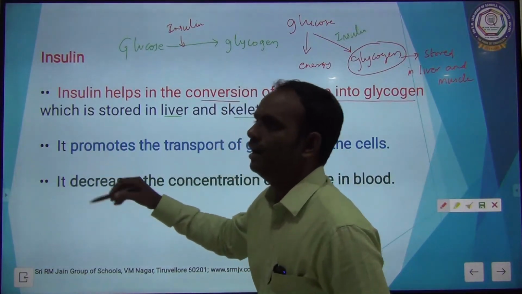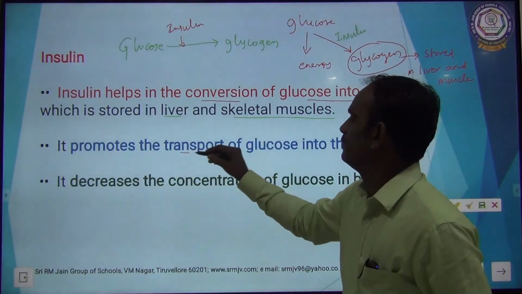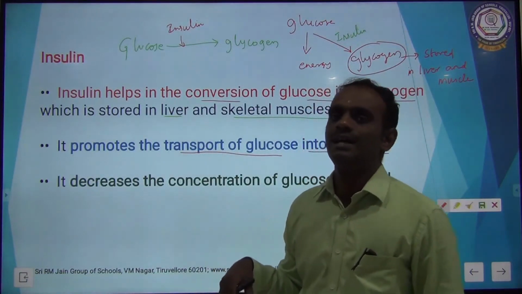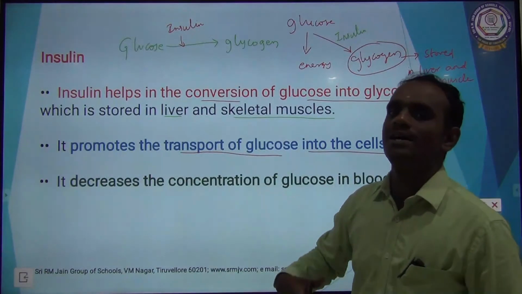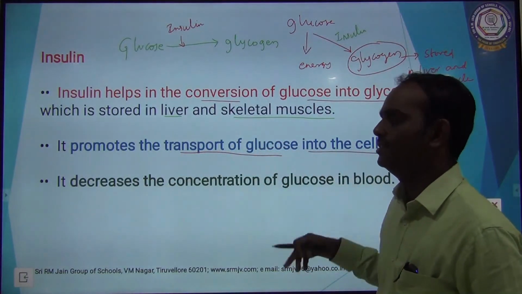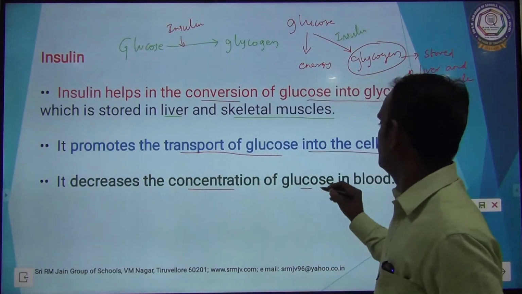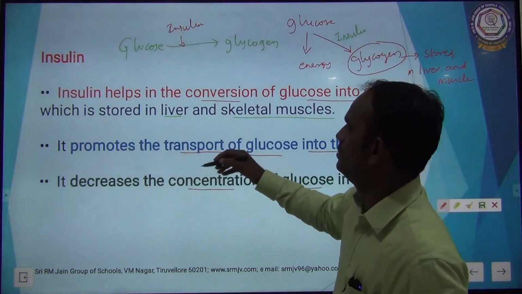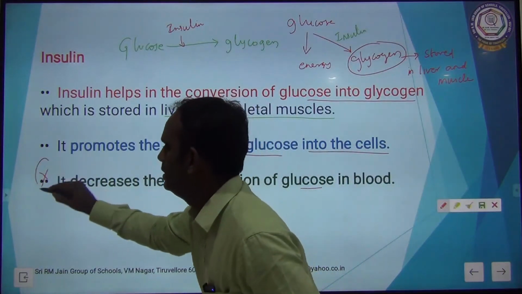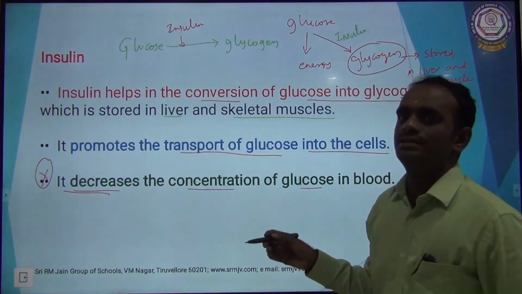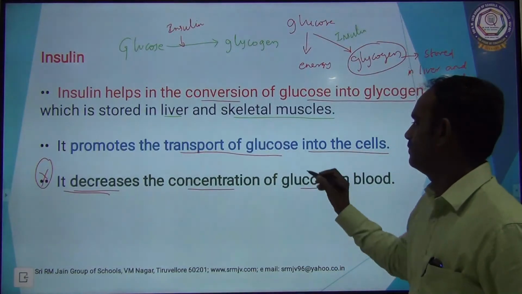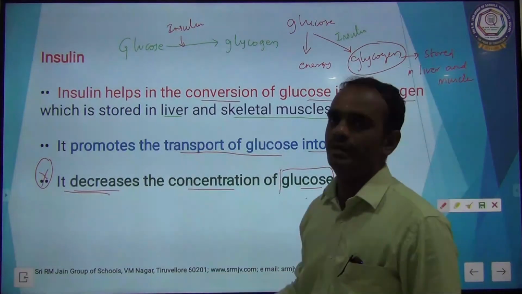Second point, insulin also promotes the transport of glucose into the cells. Glucose is essential for all the cells. It has to be transported to various parts of the body. So insulin plays a vital role in the transport of glucose into the cell. Third one, it decreases the concentration of glucose in blood. So excess amount of glucose is converted into glycogen. Insulin decreases the concentration of glucose in the blood. It is a very important point. Okay.